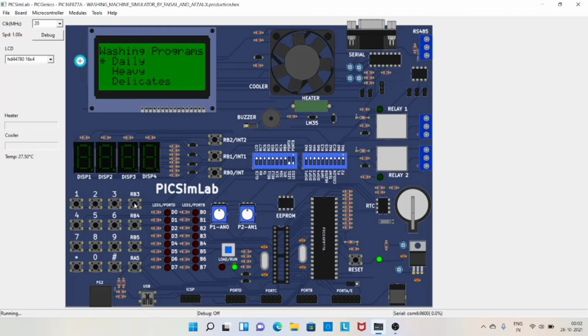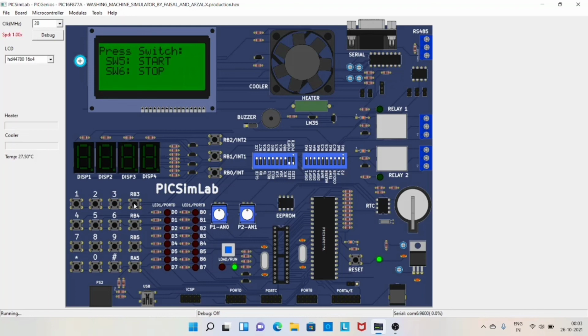Now let us see the daily option. In order to select the daily option, we need to long press the same key, that is RB3. So I have been pressing the key for a longer period. Now, since we have long pressed the key, the option daily is selected, and we can see the water levels. Here we have 4 water levels: auto, medium, high, max, and again back to auto. Now let us select auto in the similar fashion as we selected the daily mode, by long pressing the same key.